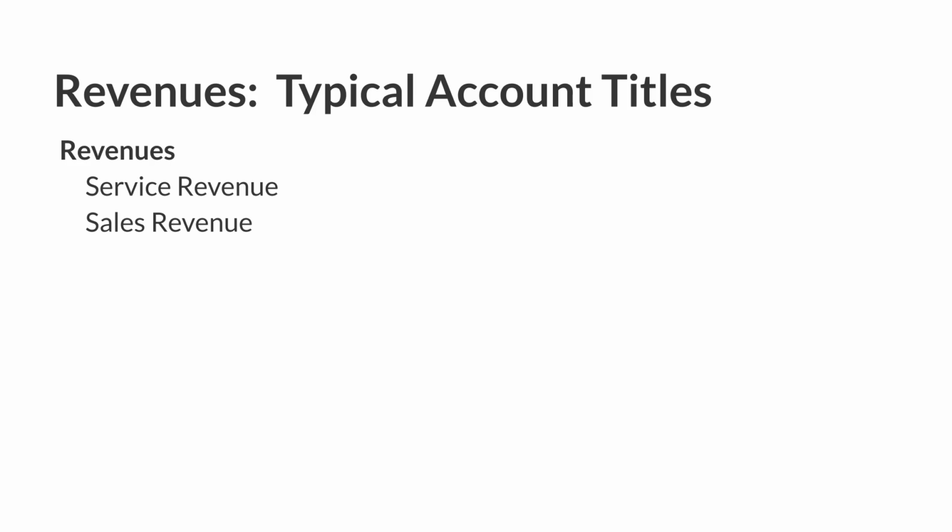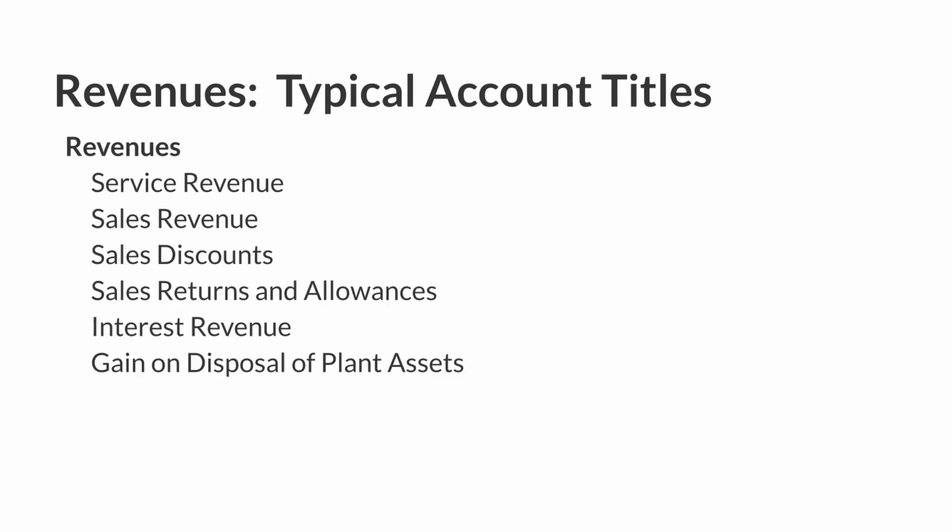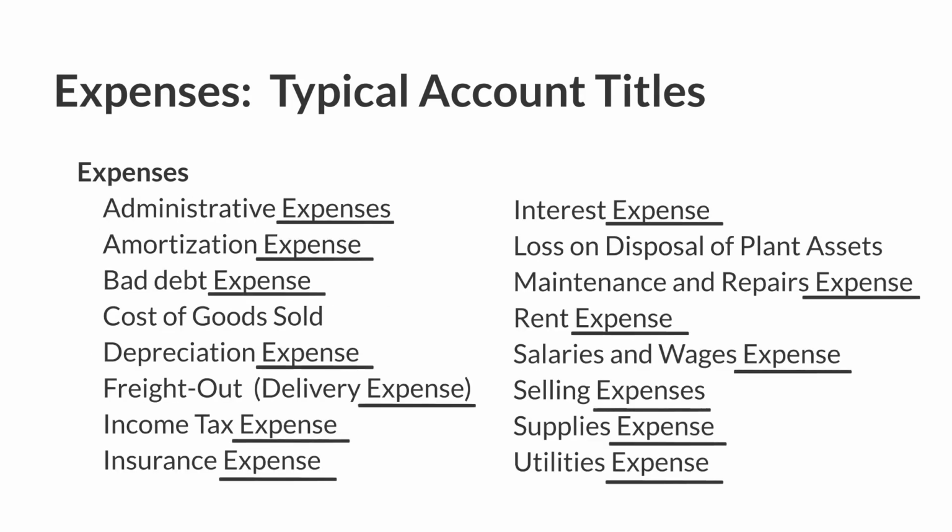Sales revenue results from the sale of goods, whereas we typically use service revenue for the performance of services. We will discuss these other revenue accounts in subsequent videos. Accounts with expense in the title are expenses. They represent amounts of resources the company used to earn revenue during the period. Of course, there's always exceptions, such as cost of goods sold, and this represents the cost of inventory that was sold during the period. Don't forget about prepaid expenses, and hopefully you remember that this account is an asset.